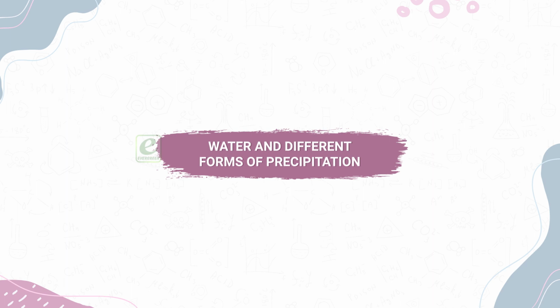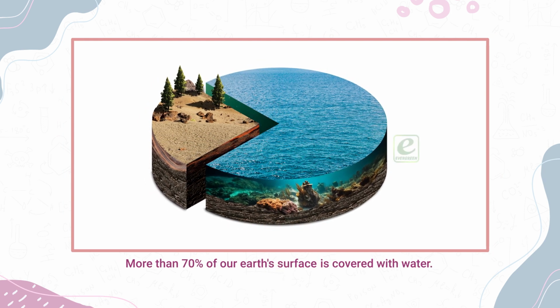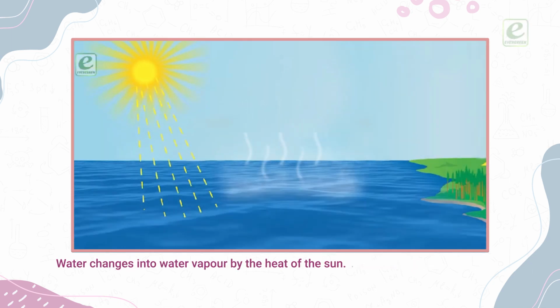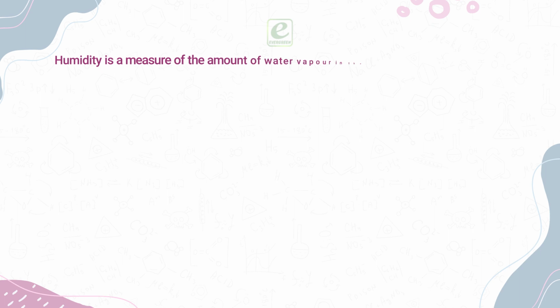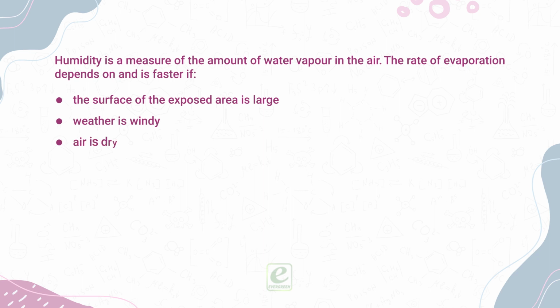Water and different forms of precipitation. More than 70% of our Earth's surface is covered with water. Water changes into water vapor by the heat of the sun. This is known as evaporation. Humidity is a measure of the amount of water vapor in the air. The rate of evaporation is faster if the surface of the exposed area is large, weather is windy, air is dry, and temperature is high.